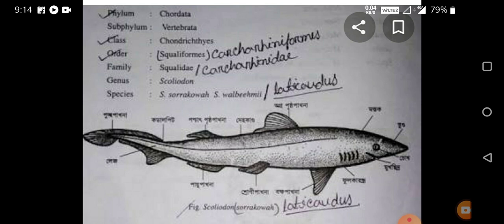Why is it called Vertebrata? Because the notochord is replaced by the vertebral column. Therefore it is Vertebrata.